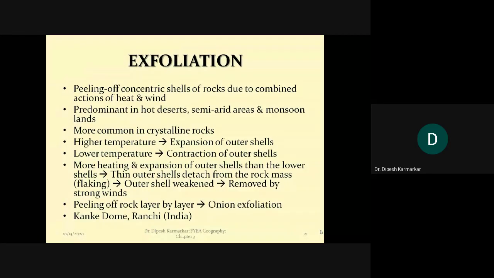So onions are composed of layers of layers. Exfoliation also is a process of weathering where the rock breaks layer by layer. Please understand that in granular weathering it was grain by grain, but in exfoliation it is layer by layer.